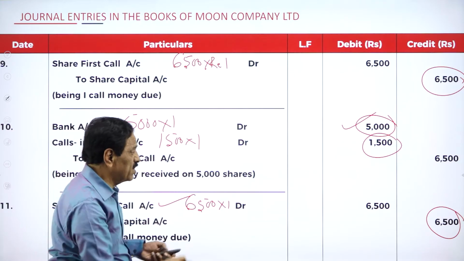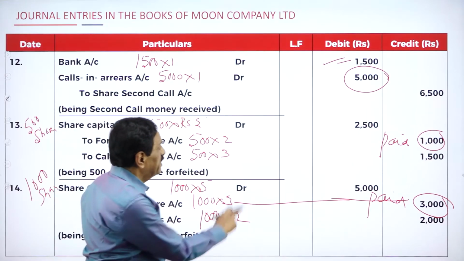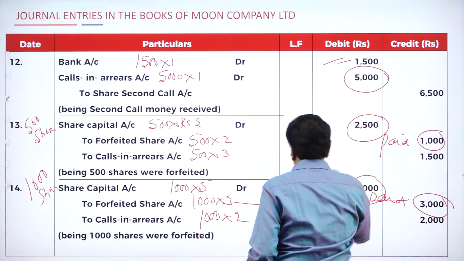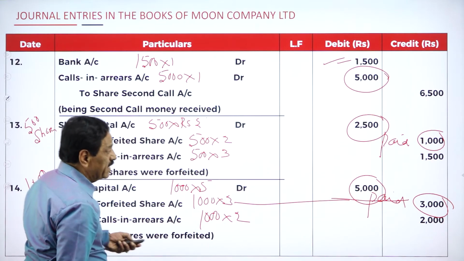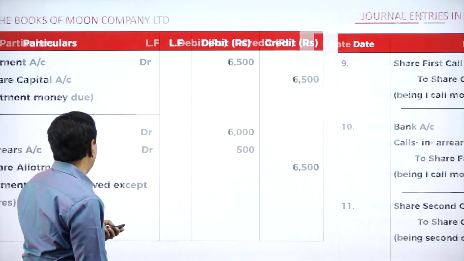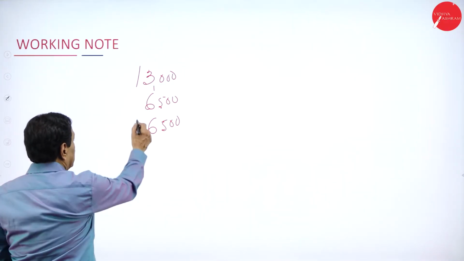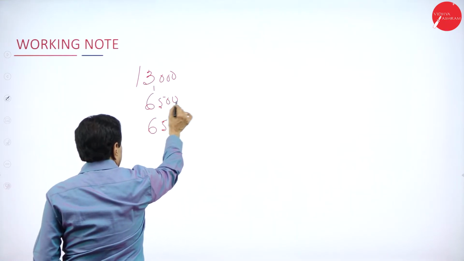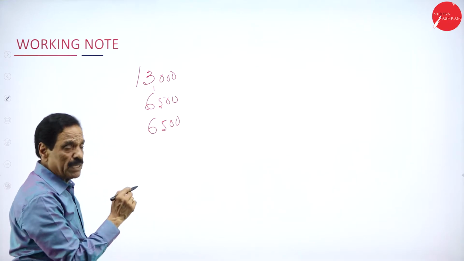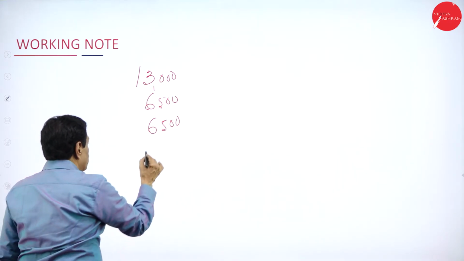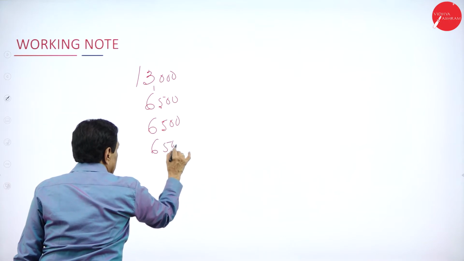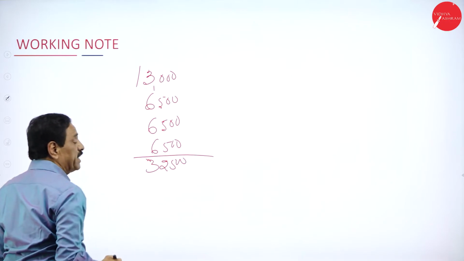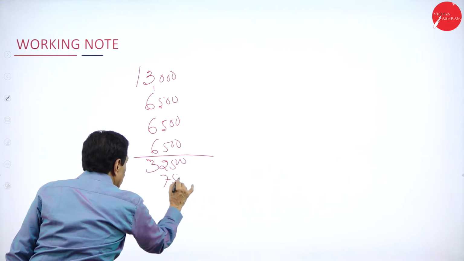Second call, 6,500. Then share capital debit entry. Here 2,500 and 5,000. If you go, that is totally 7,500 debit entry. I will show you. This is 13. 13 plus 13 is 26,000, plus 6,500. 32,500 to be collected. How much debit entry goes? 7,500 goes.